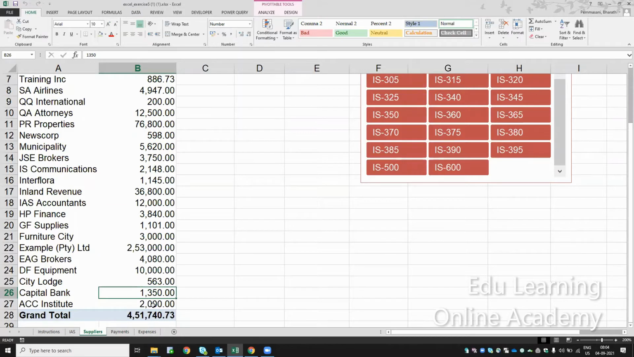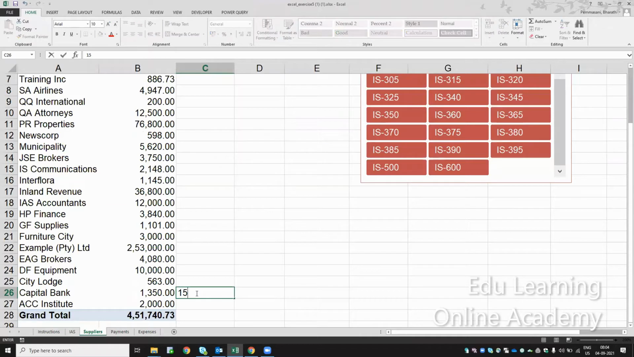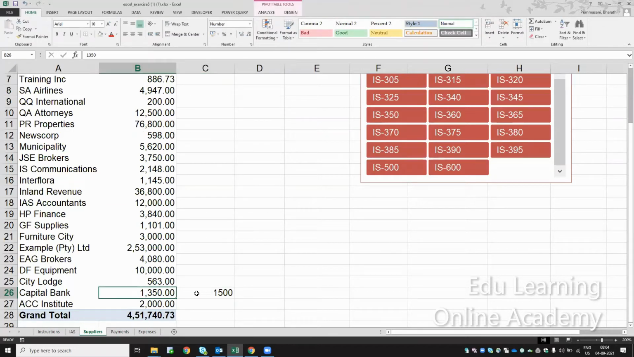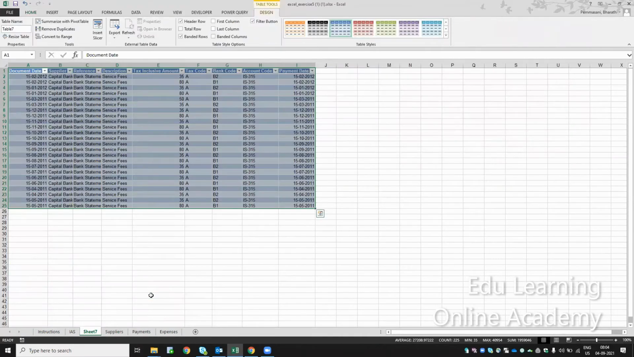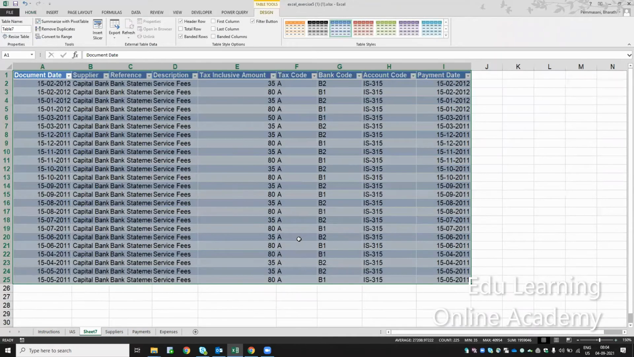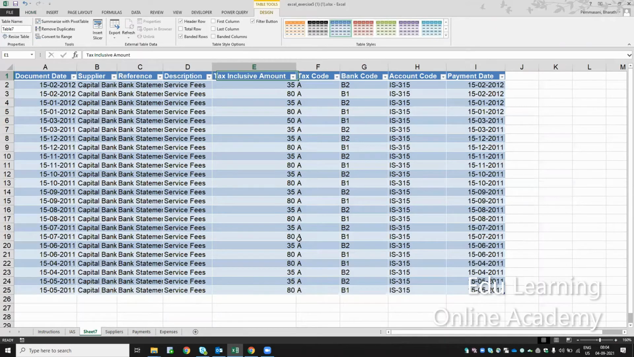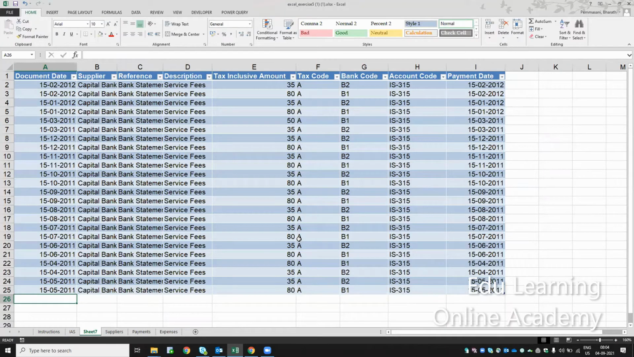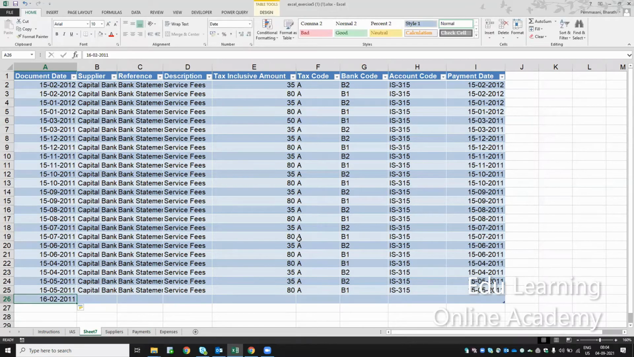So a manager from the capital bank wanted to see, actually I should get 1500, but I'm getting only 1350. I want to see the detail view. Then he'll double click on this 1350, and he will see why he's getting 1350 and which one is missing. He'll see that the payment date of 16/5/2021 is missing.